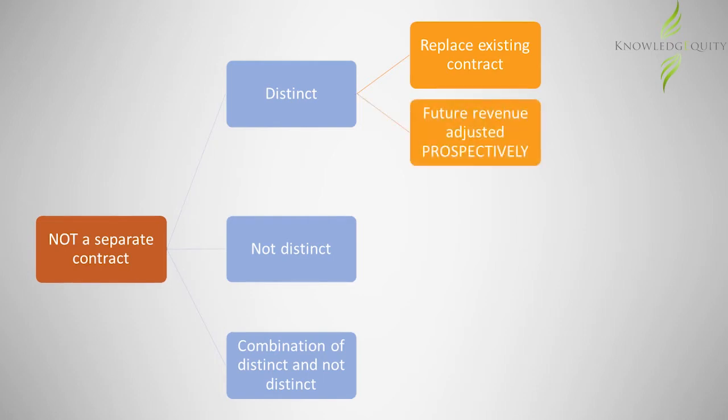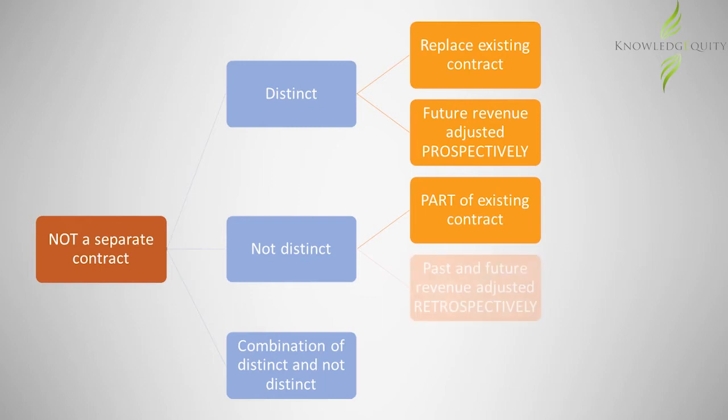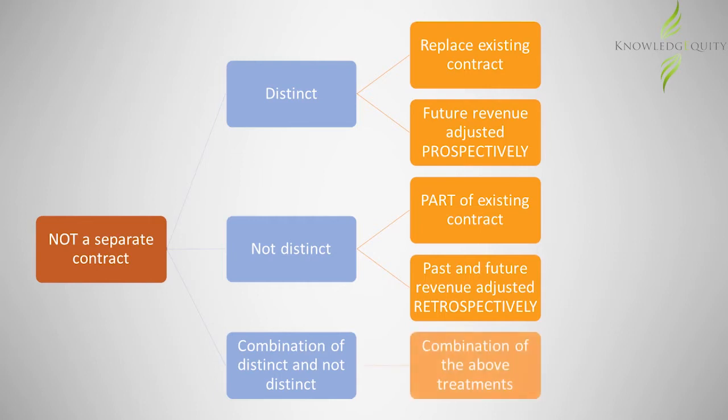If the goods or services are not distinct, then the contract modification is treated as part of the existing contract. This would require retrospective adjustment. If the goods or services are a combination of distinct and not distinct, then the treatment would be a combination of the new replacement contract combined with the modification to the current existing contract.